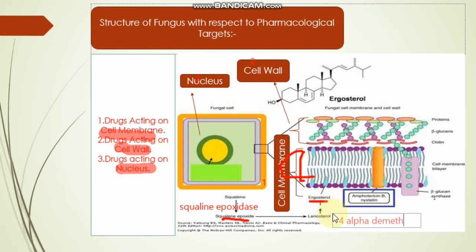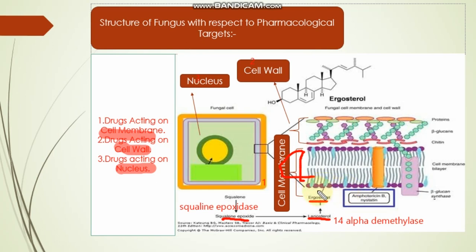demethylase enzyme, which is responsible for the demethylation of the lanosterol. This lanosterol is converted by protein alpha demethylase into the ergosterol. And how this lanosterol is converted into the ergosterol, this is actually done by the demethylation of the lanosterol into